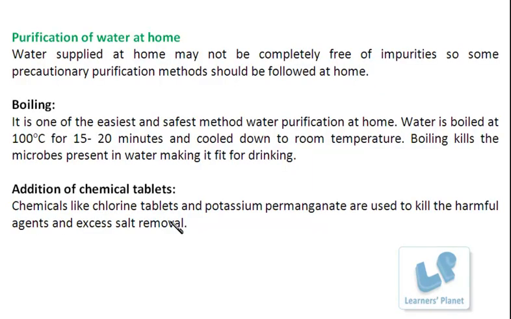Although the purification is done at this large scale, it should also be performed again at home as a precaution. This includes processes like boiling. Boiling is one of the easiest and safest methods for water purification at home. For this purpose, water is boiled at about 100 degrees centigrade for about 15 to 20 minutes, and then it is cooled down to room temperature. Boiling basically removes the germs or microorganisms present in the water.